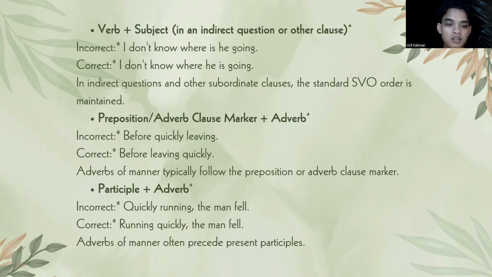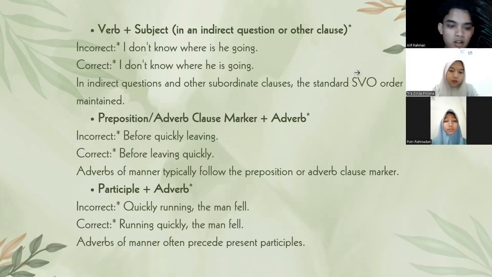The incorrect sentence is "quickly running, the man fell", and the correction is "running quickly, the man fell". In English, adverbs of manner often follow the present participle. That's all for me. Back to the moderator.